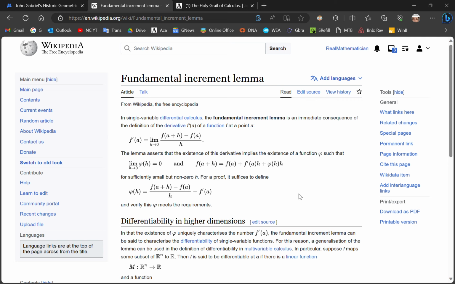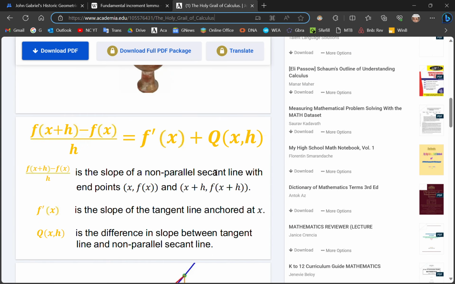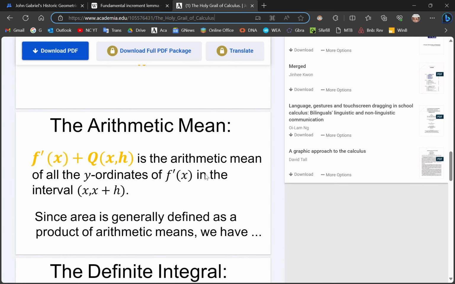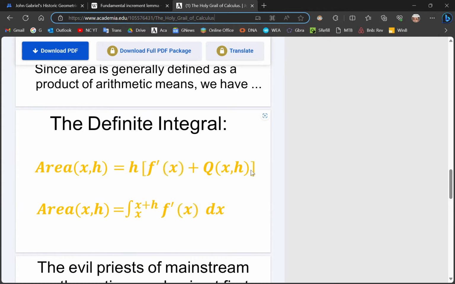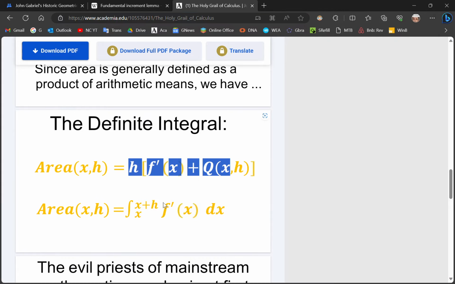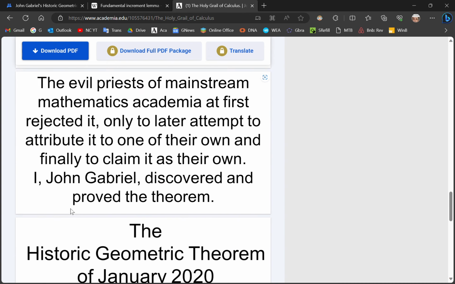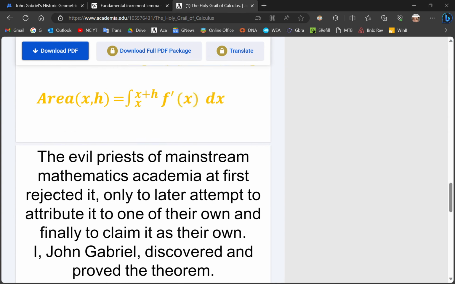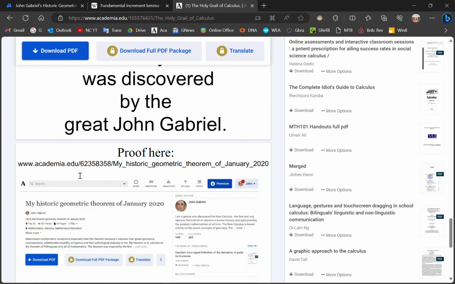So they're trying to somehow figure a way to say that the Holy Grail was something they knew about already. Well, if they did, then how come they didn't know how to define the integral this way, as I have here? Because they didn't know, by the way. Okay? So they're trying to destroy me, of course, as they have been for the past few decades.